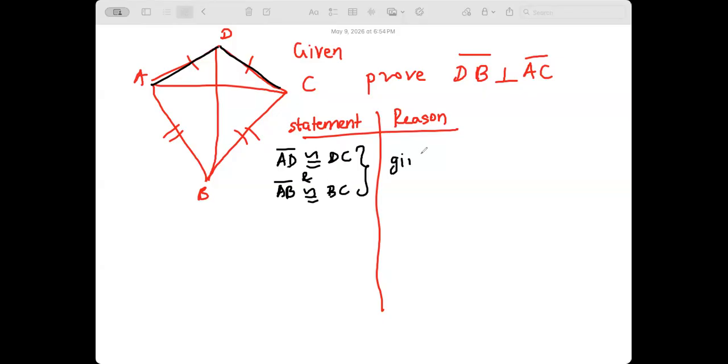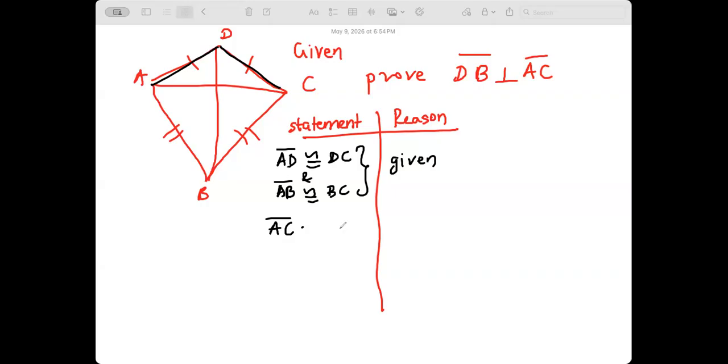Okay, then line AC and line DB intersect. Why? Do we really need it? We don't need it. I mean, it is given, but we don't need it.